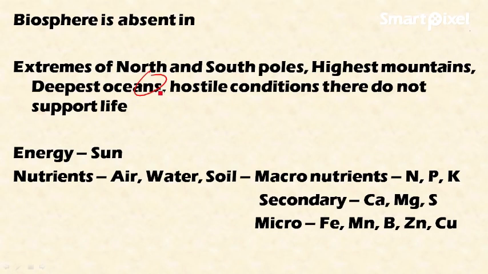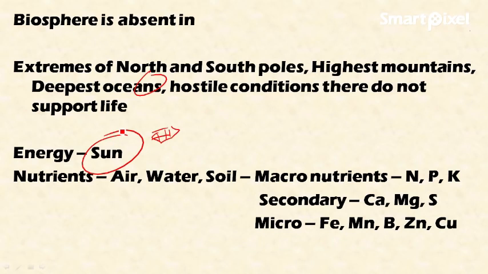And we all know that the primary source of energy is the sun. In the biosphere, the sun sustains all the living beings. With the help of energy from the sun, plants produce their own food, and consumers depend on the plants for their survival. Then follows the chain of life.